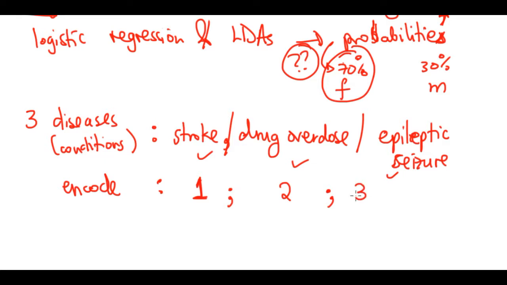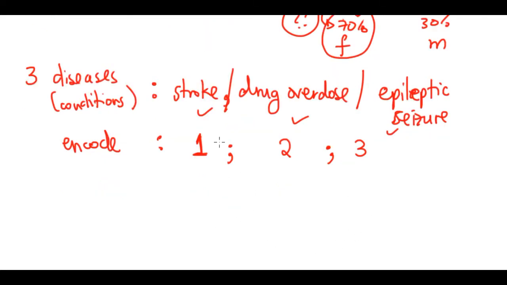Then run your regression, with predictors like blood pressure, the sugar level in the person's blood, and temperature, trying to predict what condition the person has.